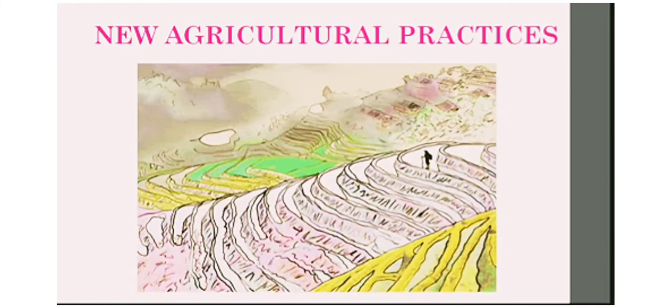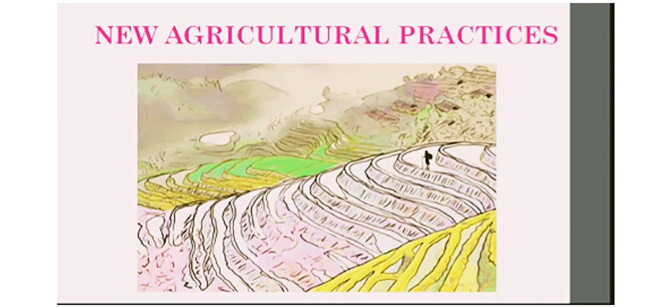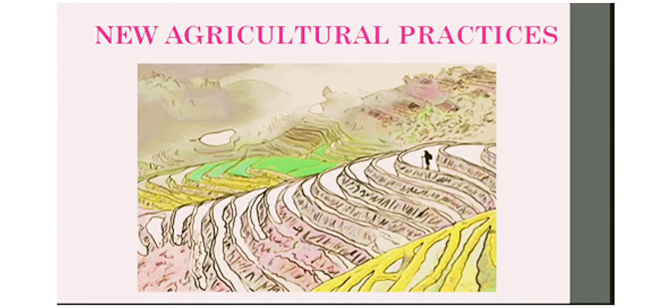Then we have terrace farming. Terrace farming is done in hilly areas. Plots are made in the shape of terraces to ensure a flat surface for growing crops.